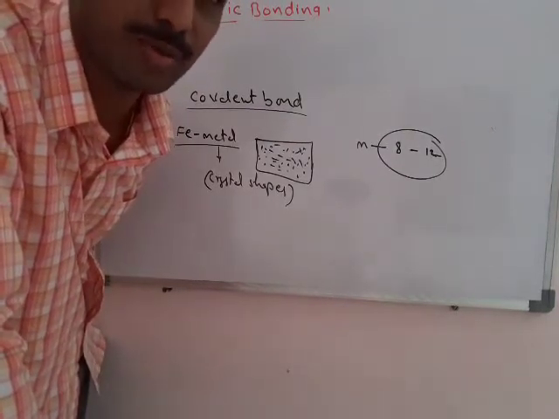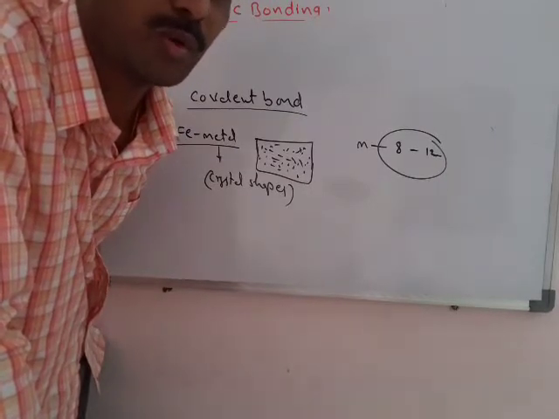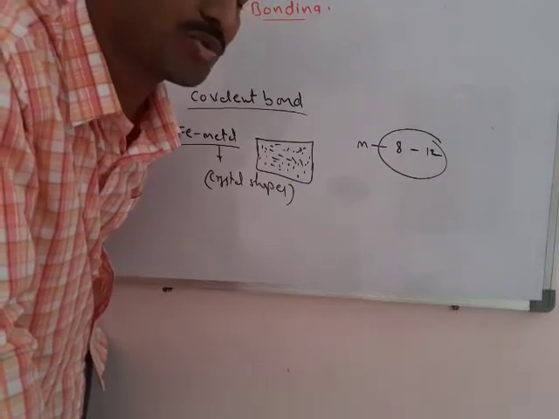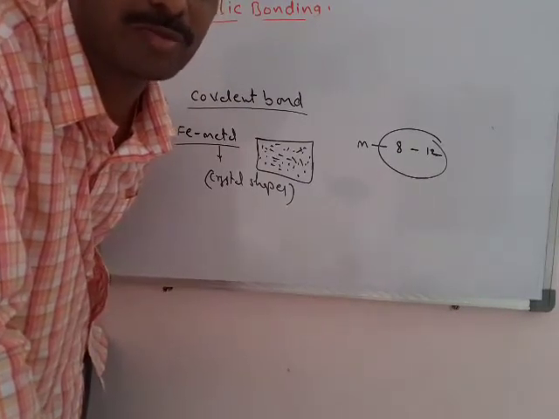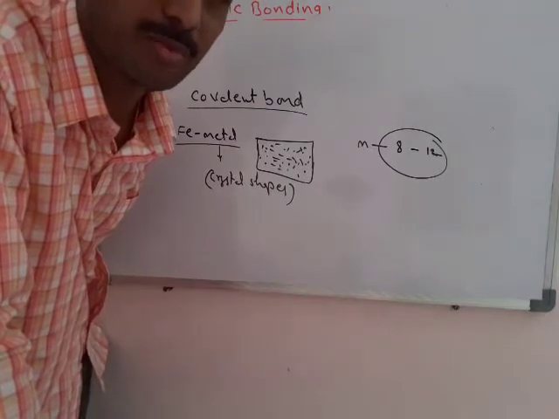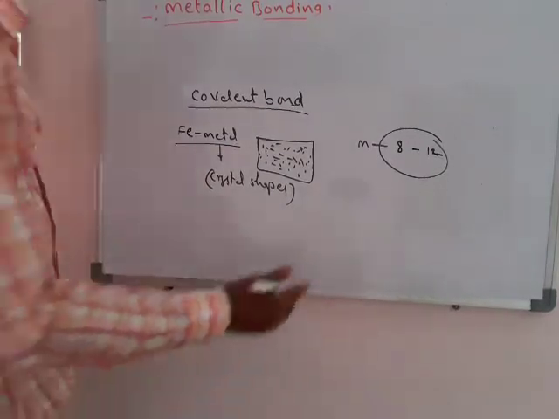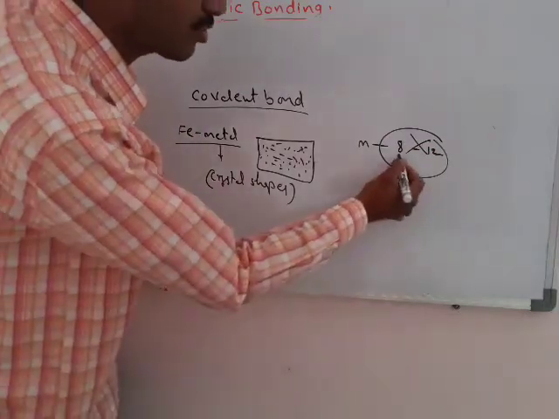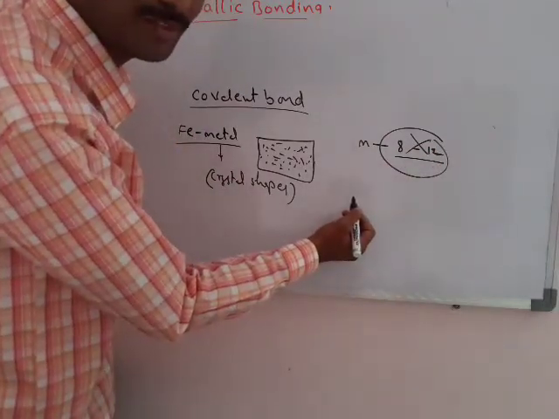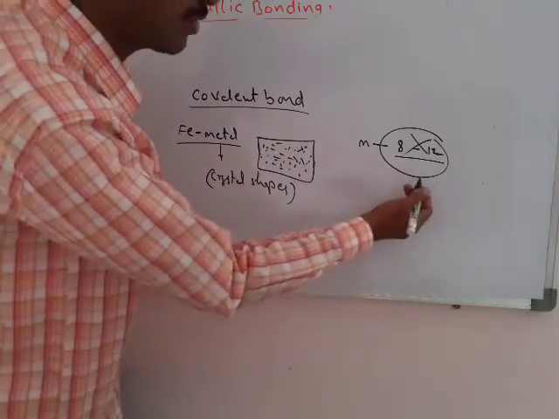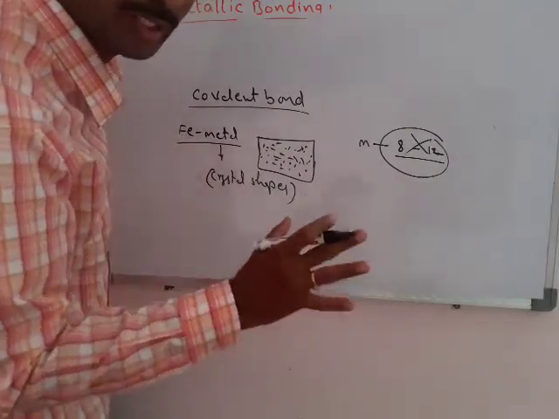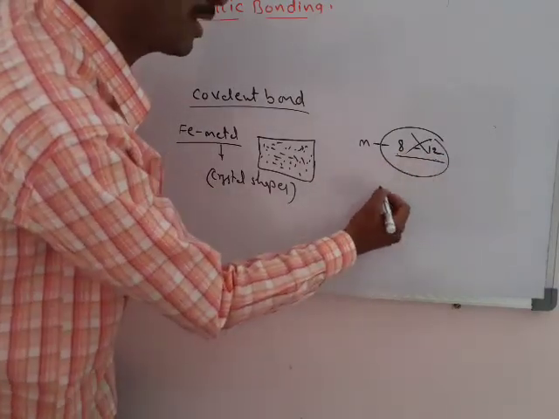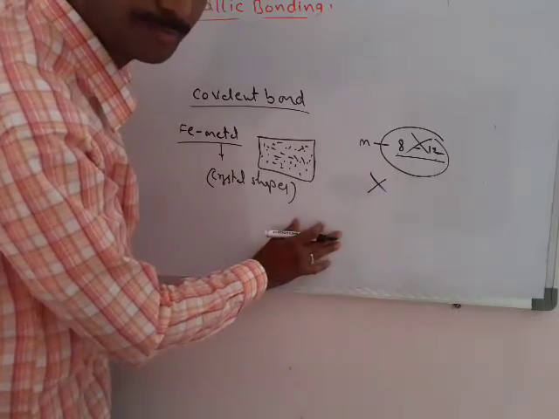Crystals are mostly in the cubic model. To maintain this cubic model structure, it must possess 8 to 12 covalent bonds. Only if it forms 8 to 12 covalent bonds do we get the cubical form. But forming 8 to 12 covalent bonds is impossible. Valence electrons 8 to 12 is not at all possible for metals, and forming 8 to 12 covalent bonds is also not possible.